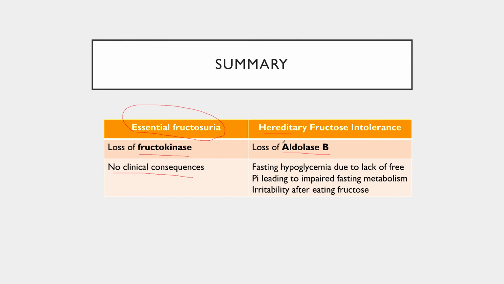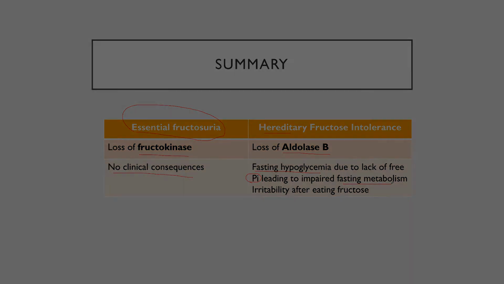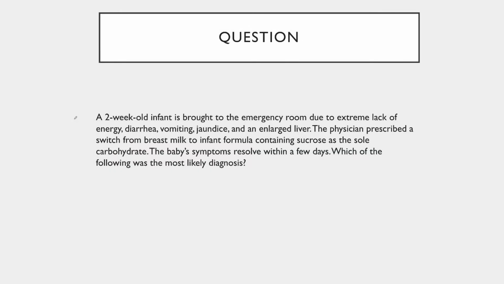In this case, we have an increase in fructose 1-phosphate in the liver. That accumulation of fructose 1-phosphate can result in fasting hypoglycemia due to a lack of free phosphate. The lack of free phosphate impairs fasting metabolism. If we remember, our fasted metabolic pathways require phosphorylation of the regulatory enzymes for activity. And if we have reduced levels of free phosphate, that impairs our ability to generate ATP in the electron transport chain. So let's finish with this clinically relevant question.